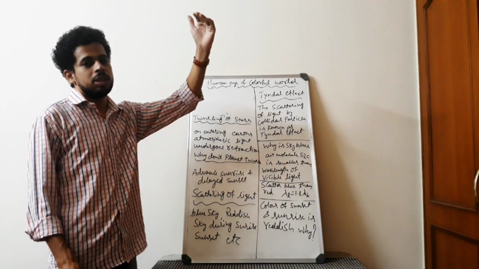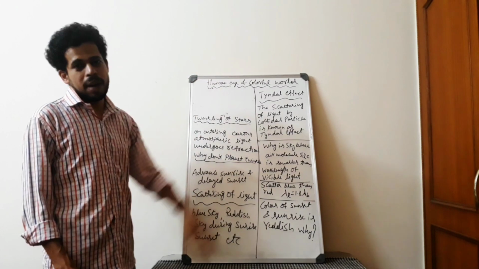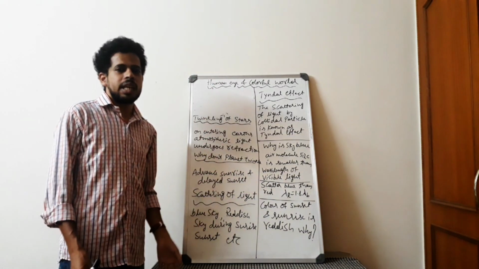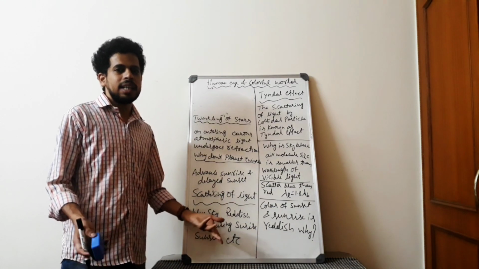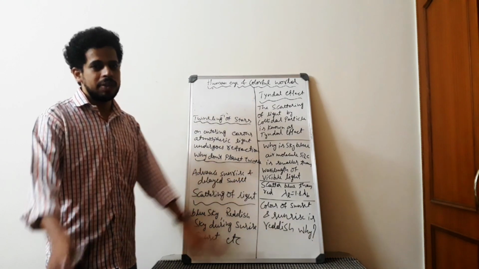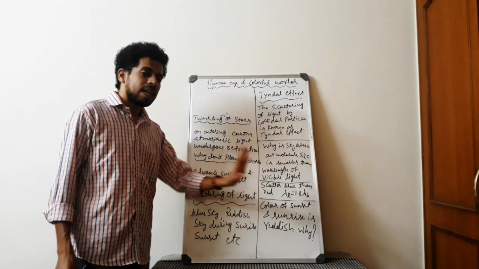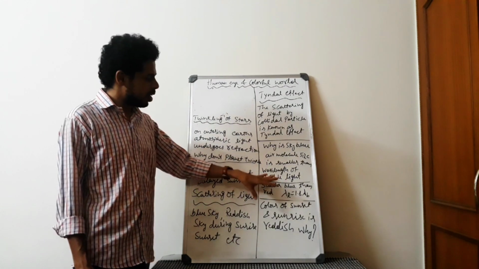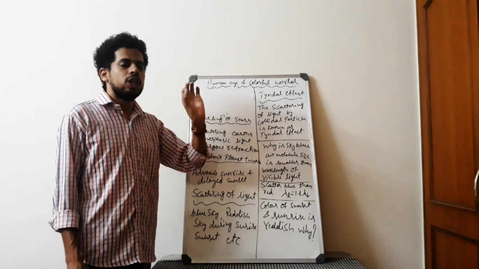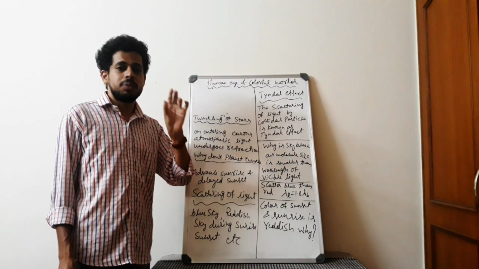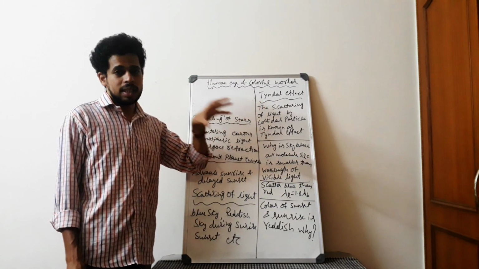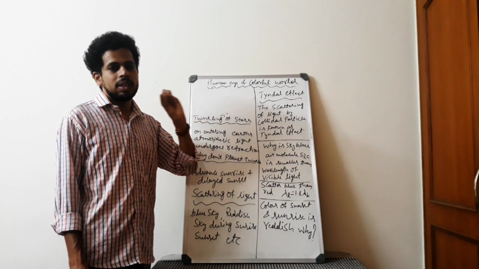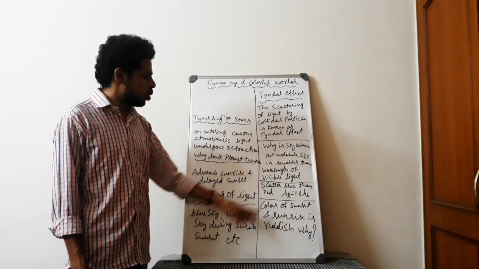But if you go above the atmosphere, the sky will look black to you. That you can observe even at night times. At night there will be no light, so we see the sky as black. Yes or no? Black in the sense there is nothing there. So the actual color of the sky is black. But due to atmospheric refraction and scattering of light, we see the sky as blue. That is because the size of the air molecules is less than the wavelength of the visible light, so it scatters more.